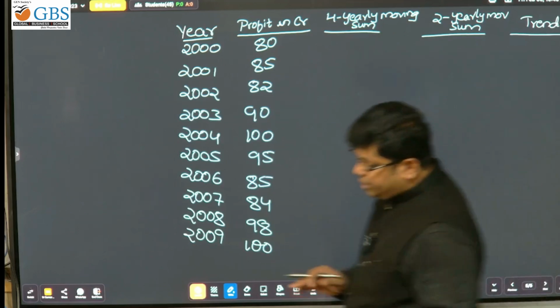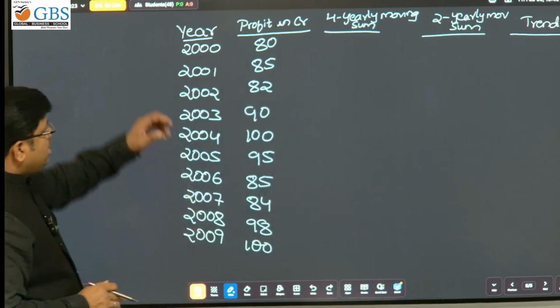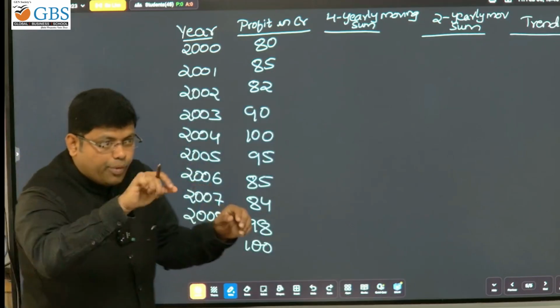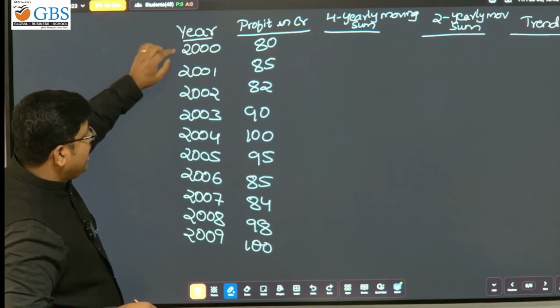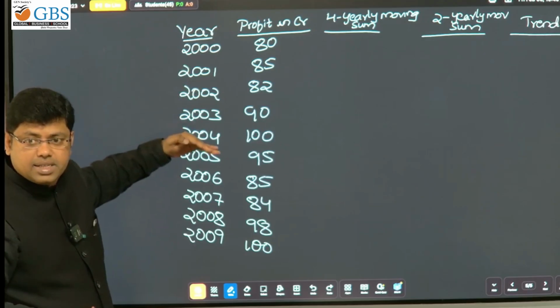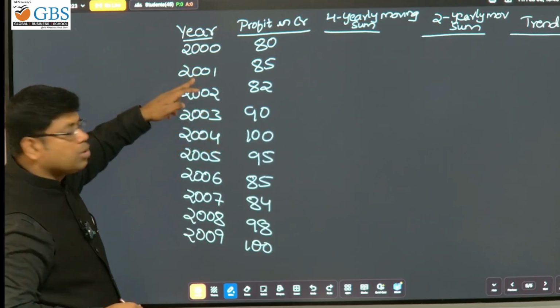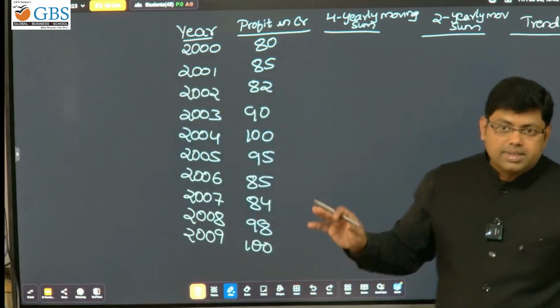So, first of all, to solve this 4 yearly moving average, as your book is a ruled one, you have to write 2000 in one line, leaving one line, then again write the second, that is 2001. Are you understanding? Don't write this yet.